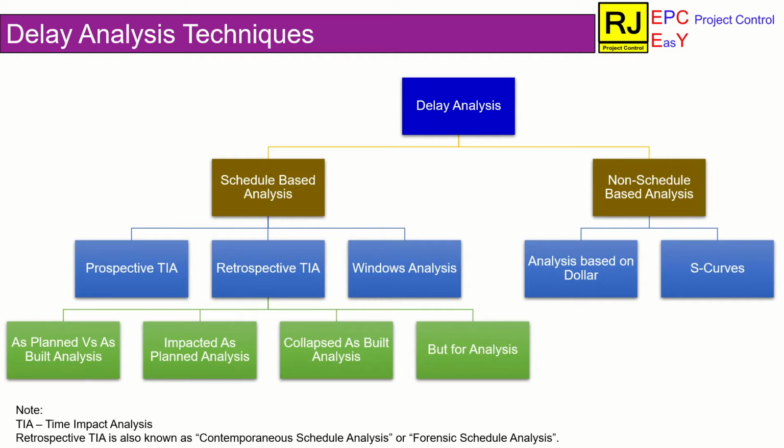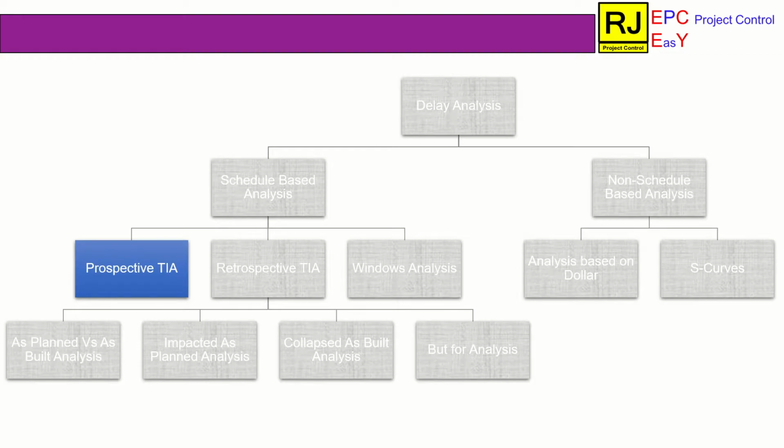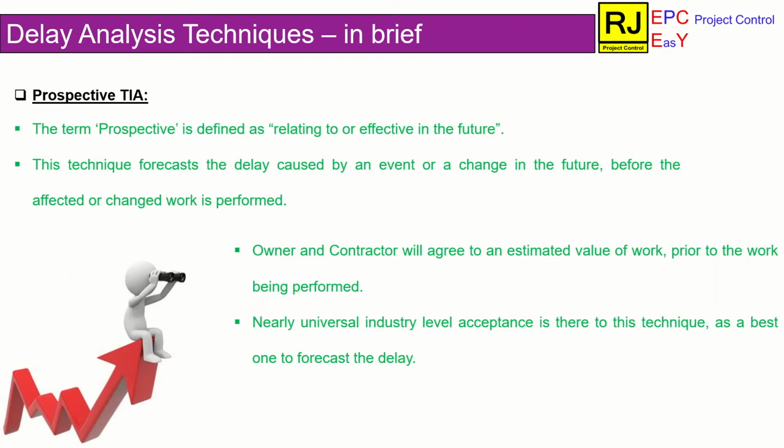First, let us discuss prospective time impact analysis. As mentioned here, the term prospective is related to things of the future. This technique analyzes the likely delay going to be caused by a future event. The future event could be a variation order expected from the client.